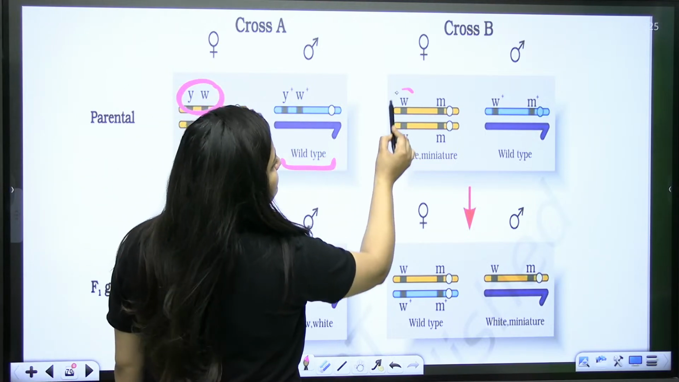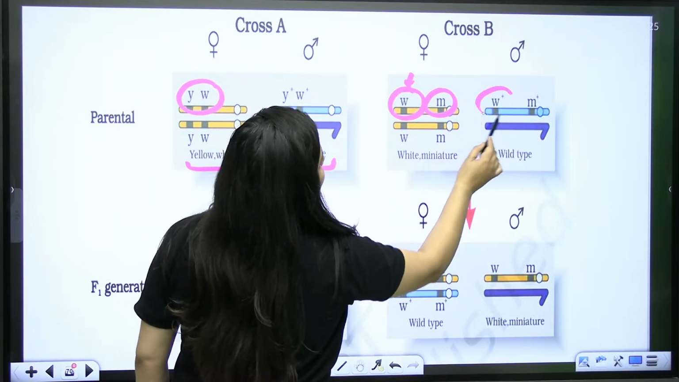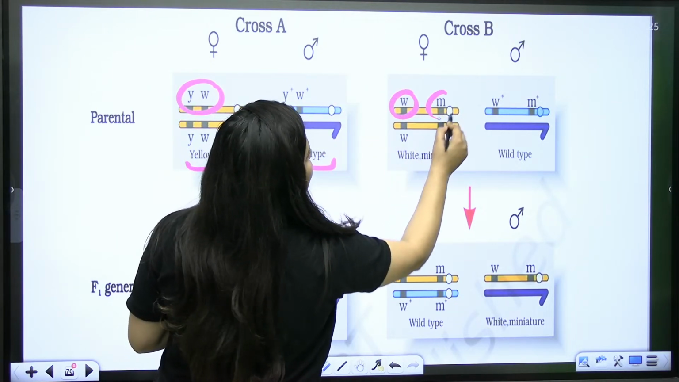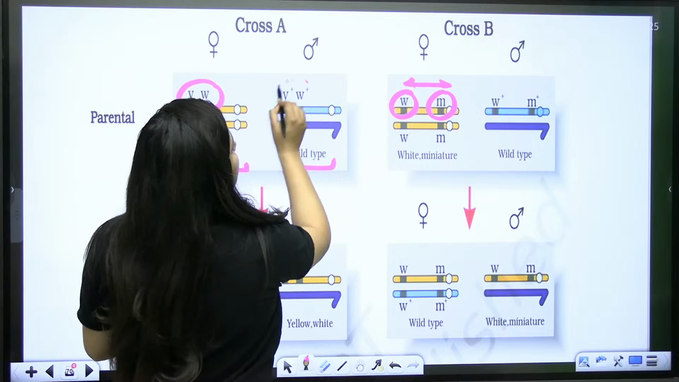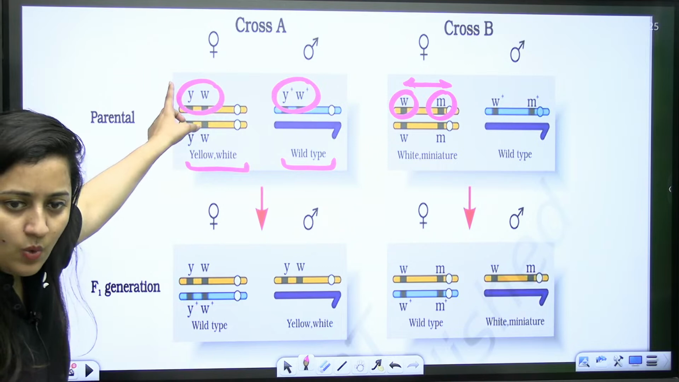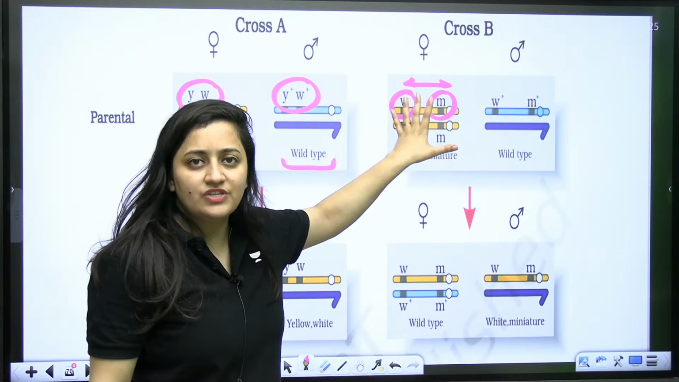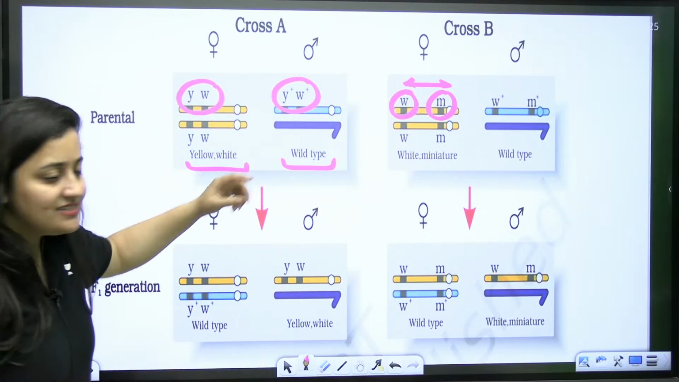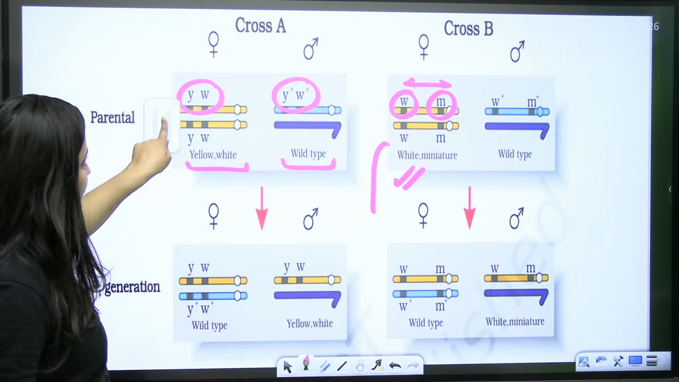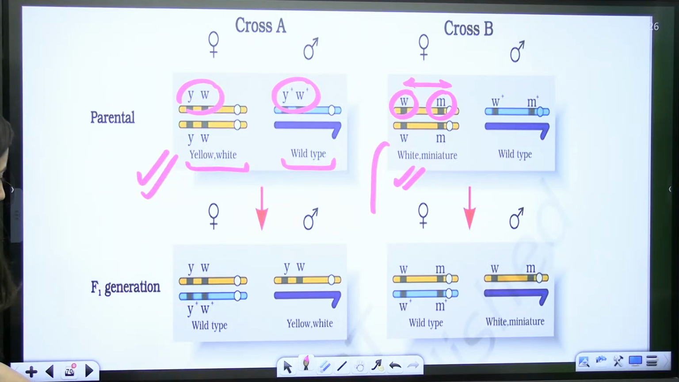Now this is another cross, white and miniature body, and this is the wild type. If you observe, here the genes that you are taking have more distance, and there they have less distance in between. Here Y and W are closely associated to each other. W and M are loosely associated to each other. They have distance. So there are chances that they will show more recombination than cross A.